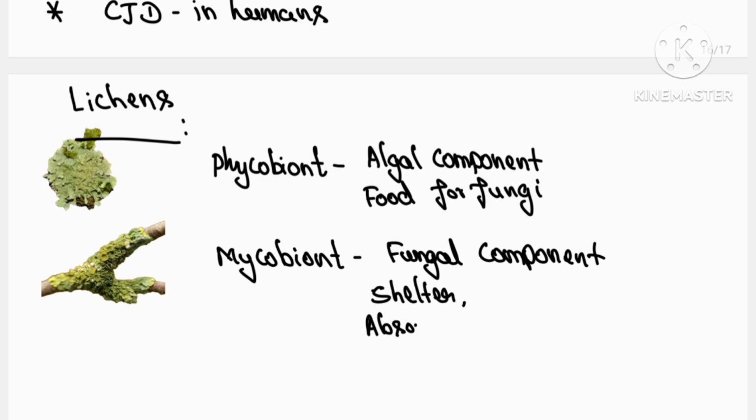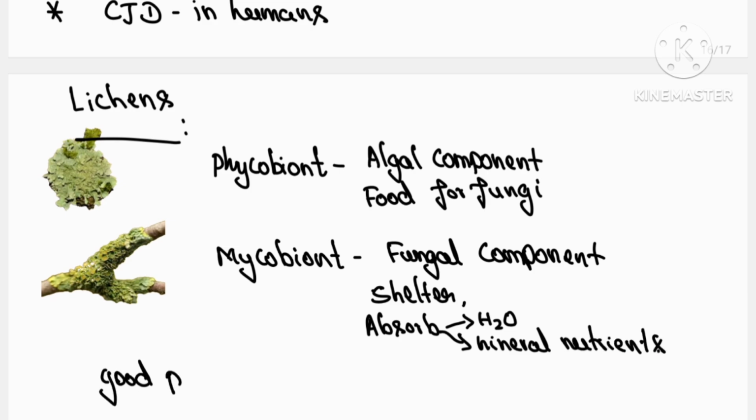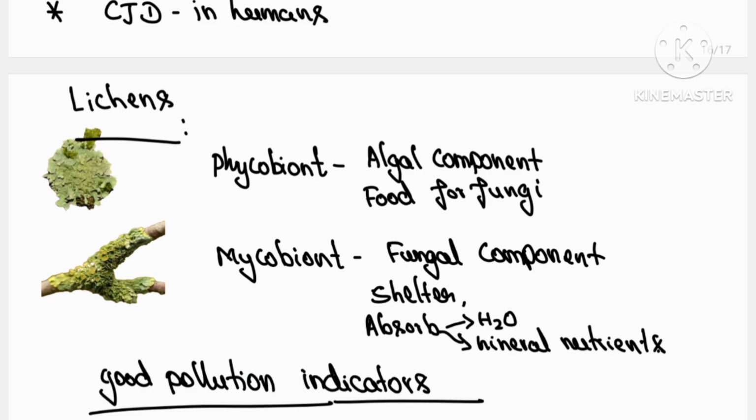Lichens are considered good pollution indicators, which means they don't grow in polluted areas. You studied in the second year chapter on evolution, industrial melanism. So here they are good pollution indicators.